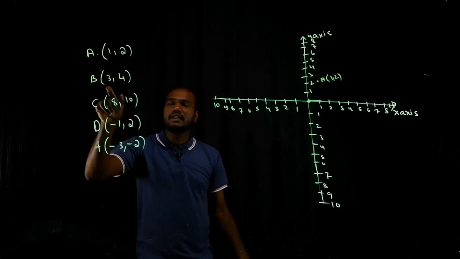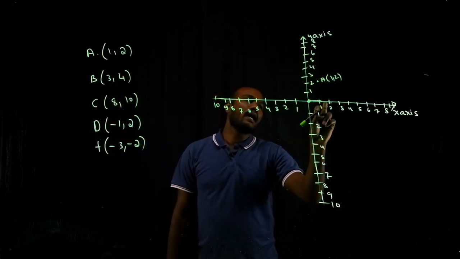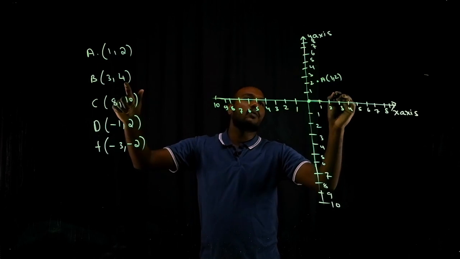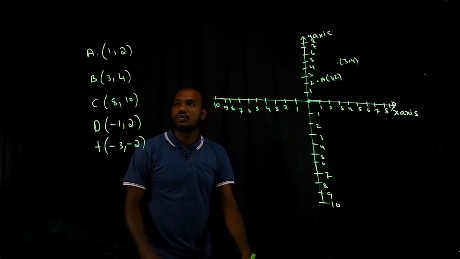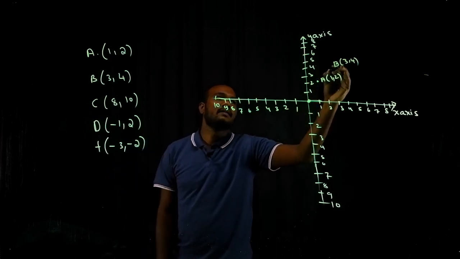Can everybody do it? 3, 4. How to do 3, 4? 1, 2, 3. This is 3 and 4. 1, 2, 3, 4. This is 3, 4. Everybody is comfortable? Yes or no? What is this point called? B. Okay.